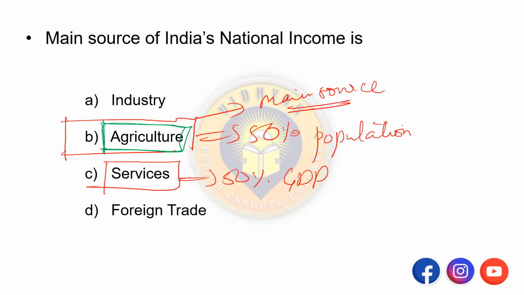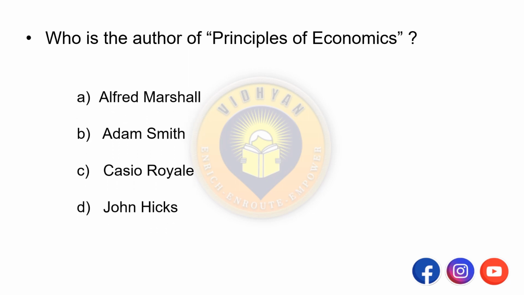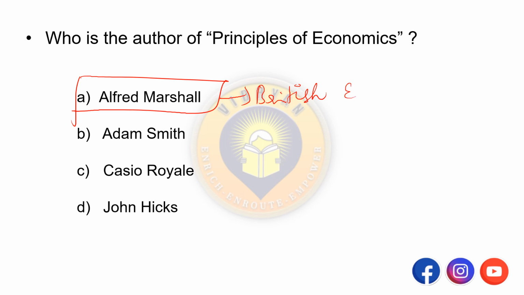Okay, next one. Who is the author of the Principles of Economics? Options are A, Alfred Marshall, B, Adam Smith, C, Cassio Royal, D, John Hicks. So Principles of Economics was written by which one? Alfred Marshall. Okay, so he is the British economist.